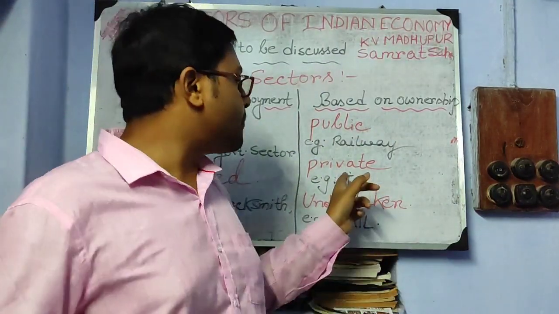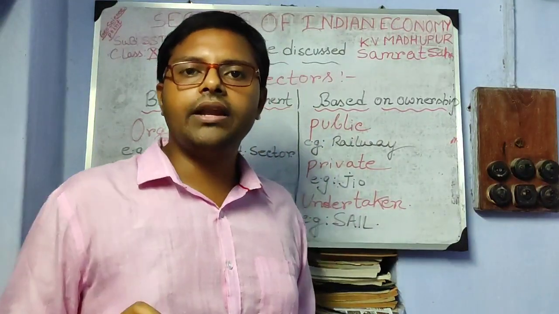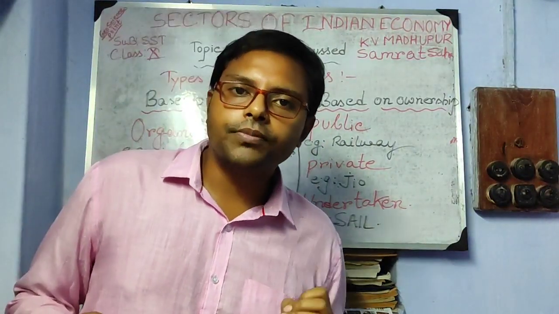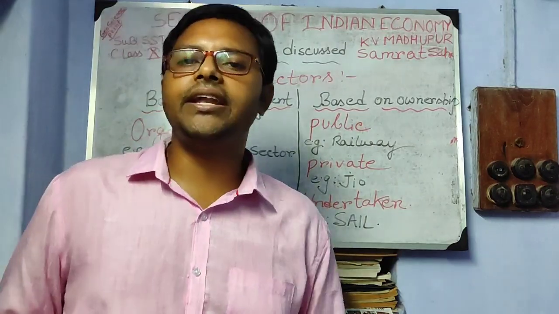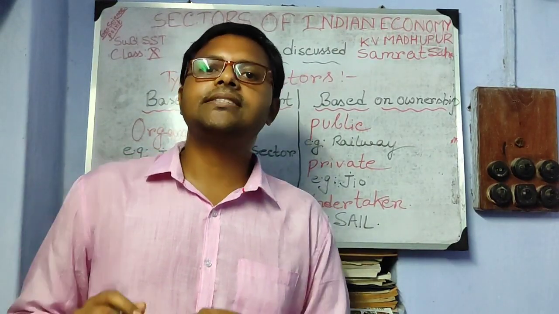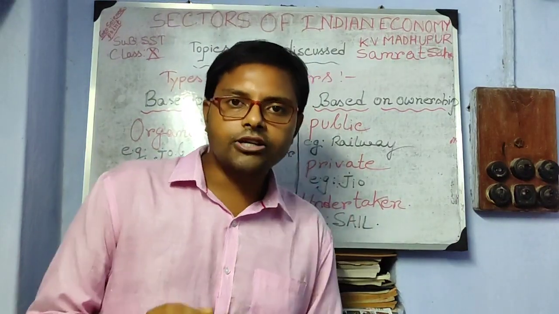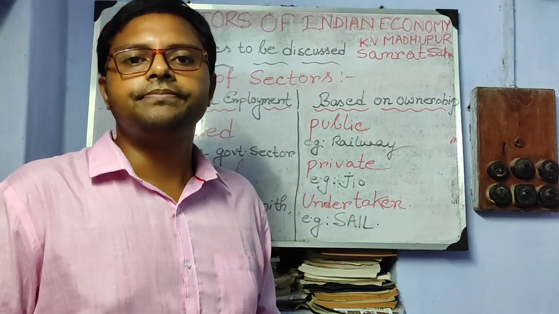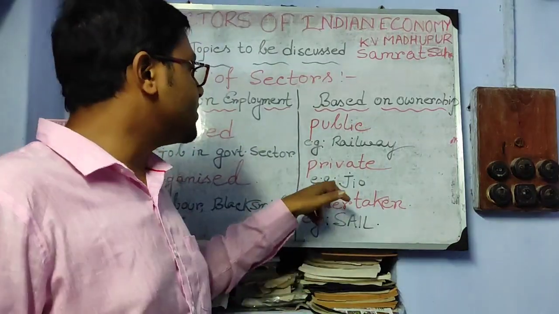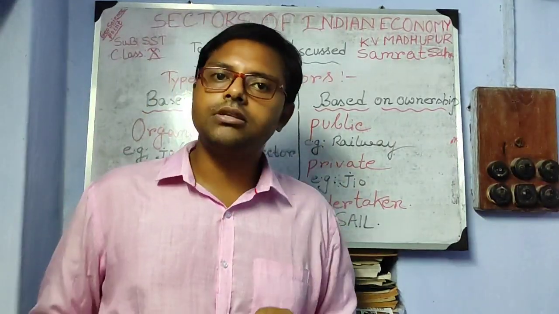Private, suppose Jio company, Jio Mobile, Reliance, these are the entrepreneurship of a particular person. This is called private. It is an initiative of a particular private organization.